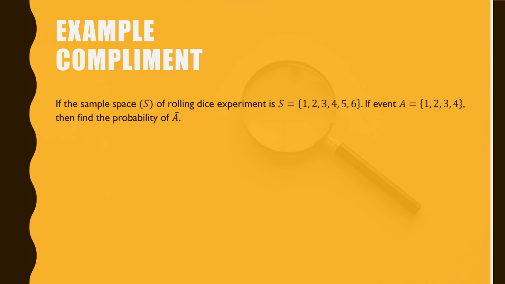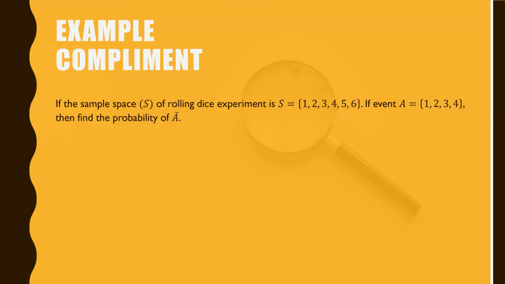A bar is the complement of A. We know the complement of A is everything which is not A. Everything is 1, 2, 3, 4, 5, 6, and we remove A from everything. So we are left with 5 and 6.